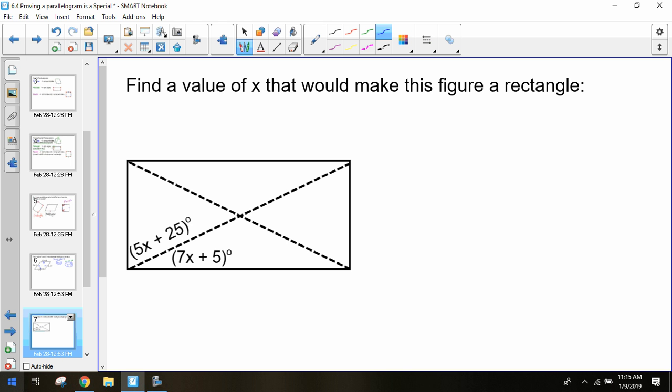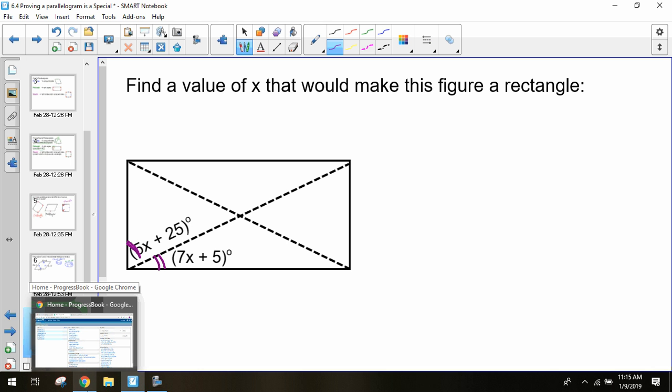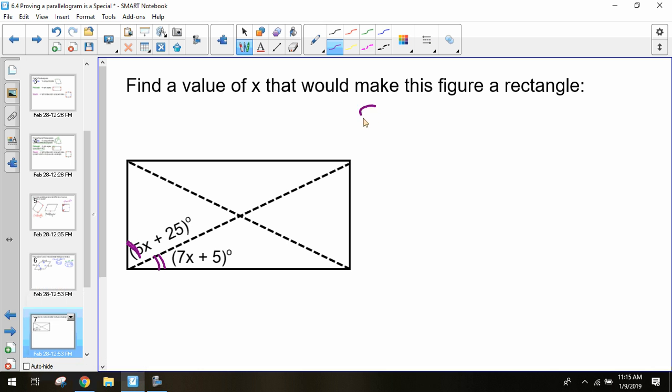And we add them together. Should we add the two angles together? We know that both these angles, this little one in here and this longer one, together have to make a 90-degree angle. So if we take 5x plus 25, together with 7x plus 5, it needs to equal a 90-degree angle. So we can take 5x plus 25 plus 7x plus 5 and set it equal to 90.